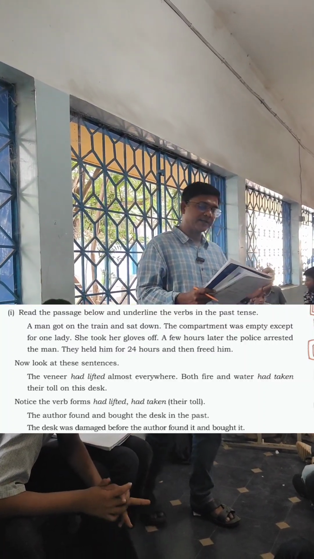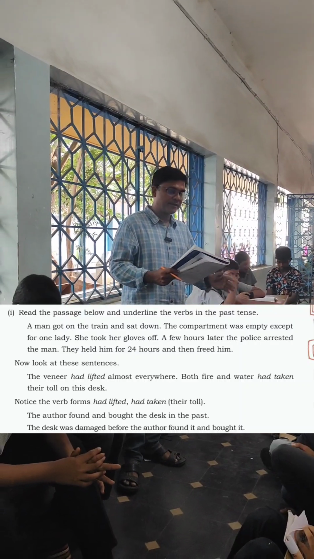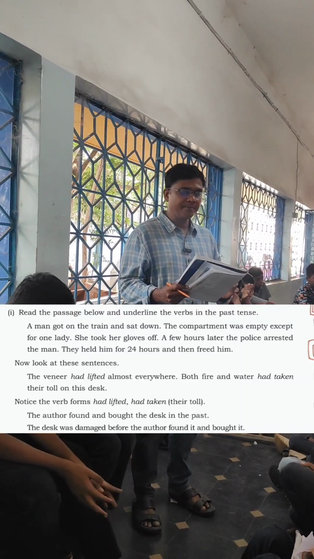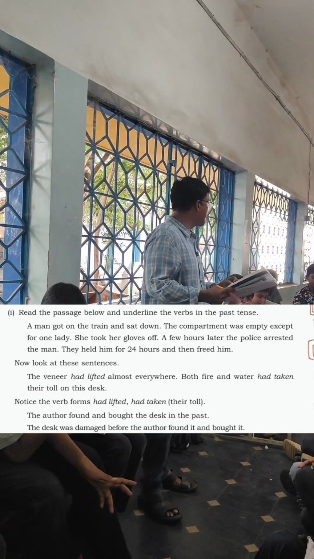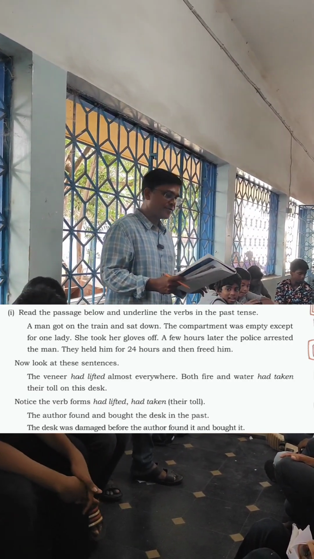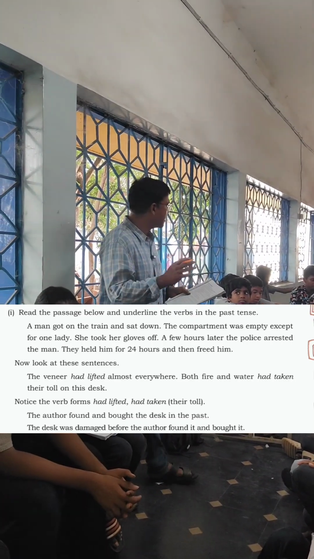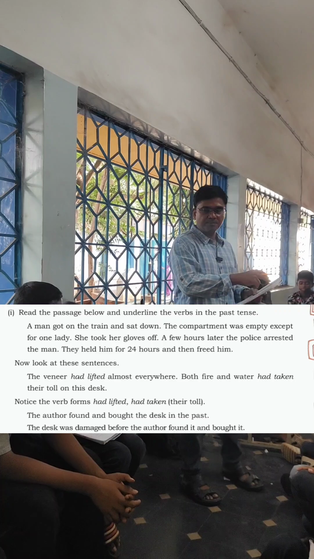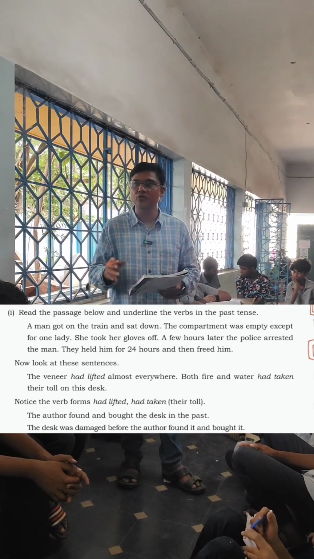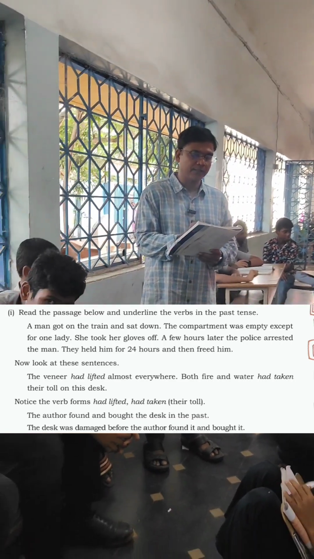A few hours later, the police arrested the man. They held him for 24 hours and then freed him. Now you can observe all this passage is in past tense, and what are the V2 verb forms? You just underline that.